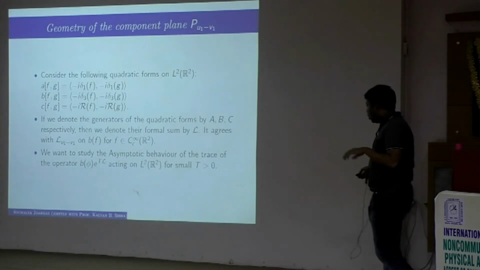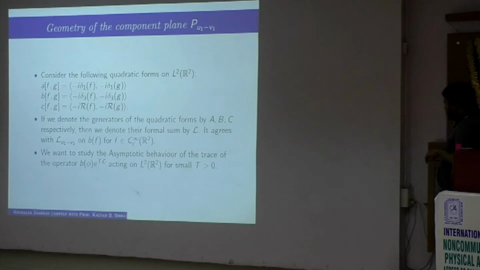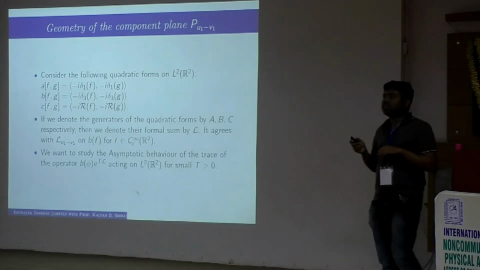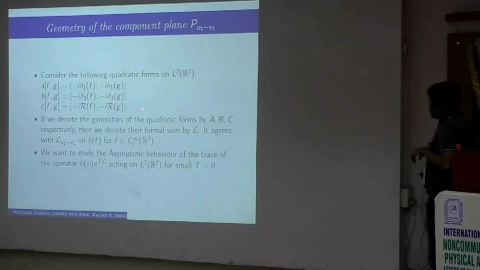This is the hope. The problem with studying the trace of this operator is that we have 3 operators, delta 1, delta 3 and R. We can go to the Fourier space, where delta 1 and delta 3 get diagonalized, but this operator R actually doesn't get diagonalized. That was the technical problem in studying the behavior of the trace.